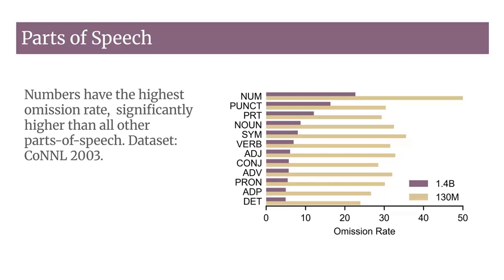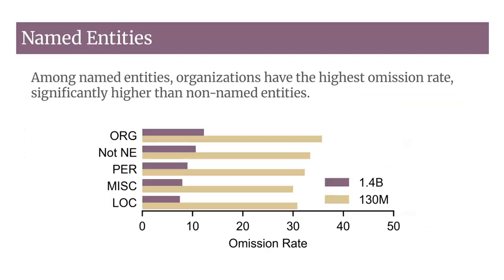For parts of speech, we find that numbers have the highest omission rate across all model sizes. In the 130 million model, numbers are omitted 50.8% of the time, and even in the larger 1.4 billion model, the omission rate is still 22.7%. We also see a statistically significant difference between numbers and every other POS category for both models. Taken together, these findings strengthen the earlier conclusion that Mamba's hidden state consistently struggles to retain numbers.